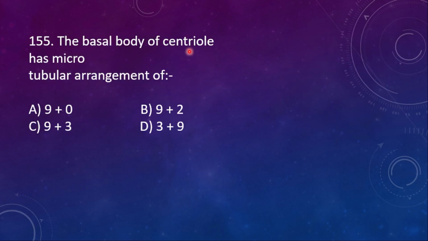155. The basal body of centriole has microtubular arrangement of 9 plus 0, 9 plus 2, 9 plus 3 and 3 plus 9. So here the right option is 9 plus 0.